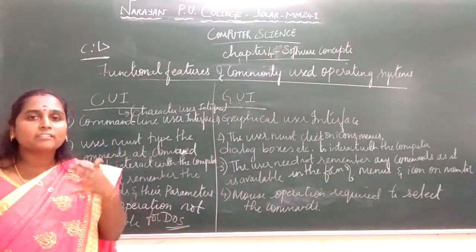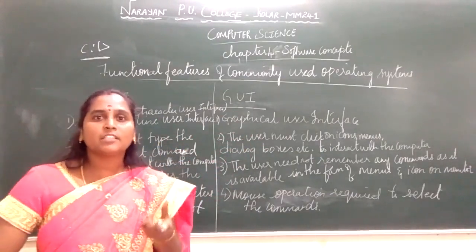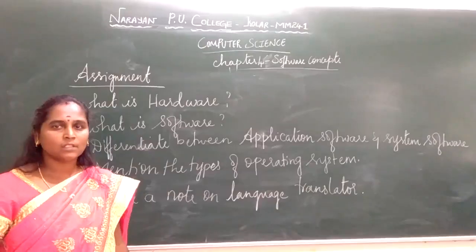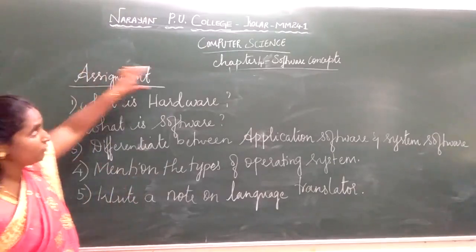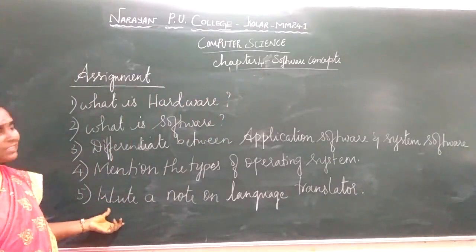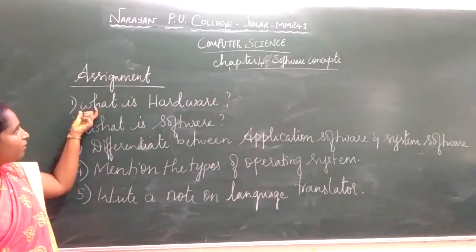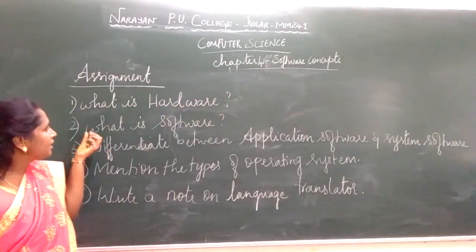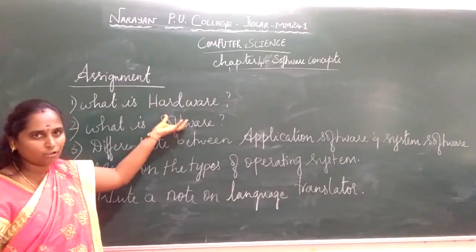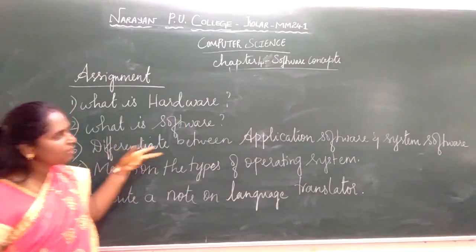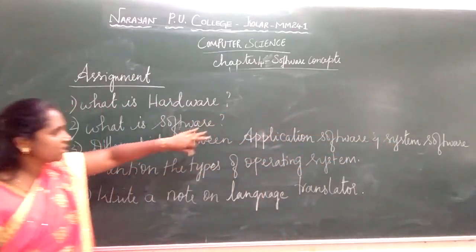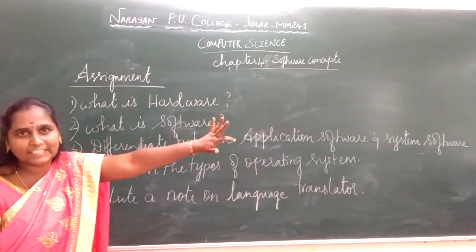I'll give some assignment questions. Just try to solve them. Students, for the fourth chapter, software concepts, I have mentioned 5 assignment questions. I'll read them one by one. First, what is hardware? Second, what is software? You have to say what hardware and software are. Third, differentiate between application software and system software, writing the differences between them.